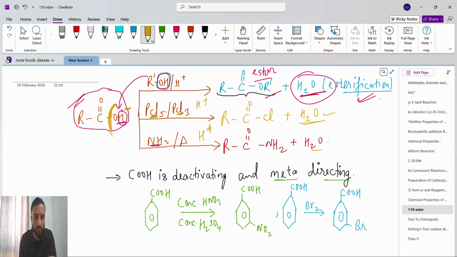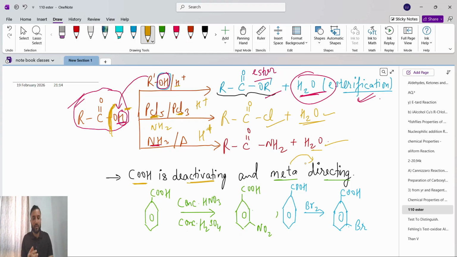So here OH will be removed, so what will attack? Which group? Chlorine. The chlorine will attack. Here, which group? NH3 means the NH2 group will attack. So in a carboxylic acid, the OH will be removed and whatever the group is, it will attack. PCl5 or PCl3, chlorine will attack. NH3, NH2 will attack. HNO3, NO2 will attack. So that is the process. And a very important thing: carboxylic acid COOH is a deactivating group and it is meta directing.